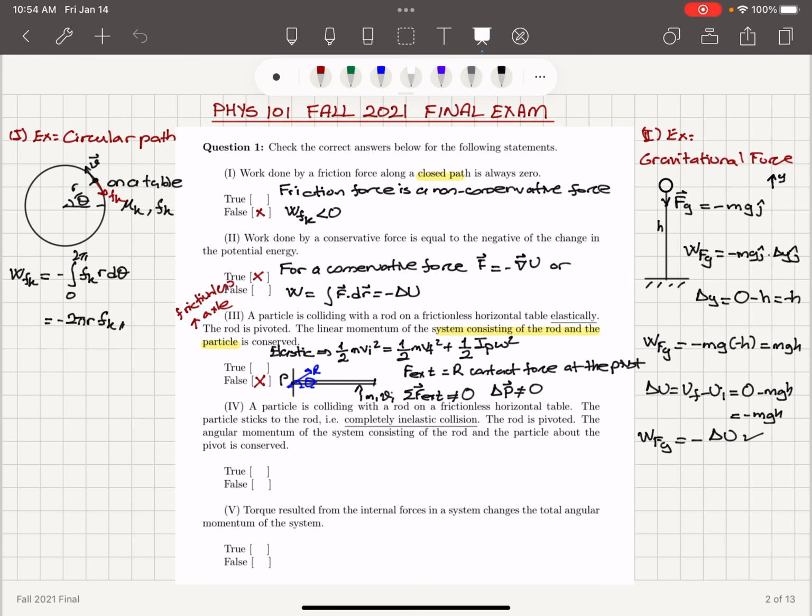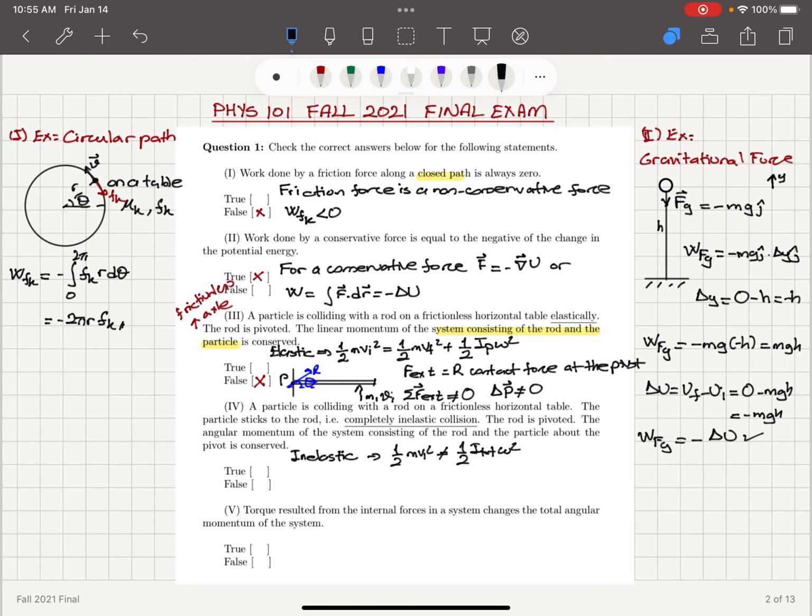Okay, so the fact that this is an inelastic collision implies that the initial kinetic energy of the particle is not equal to the final rotational kinetic energy for the total moment of inertia consisting of the rod and the particle with respect to the pivot point, omega squared.